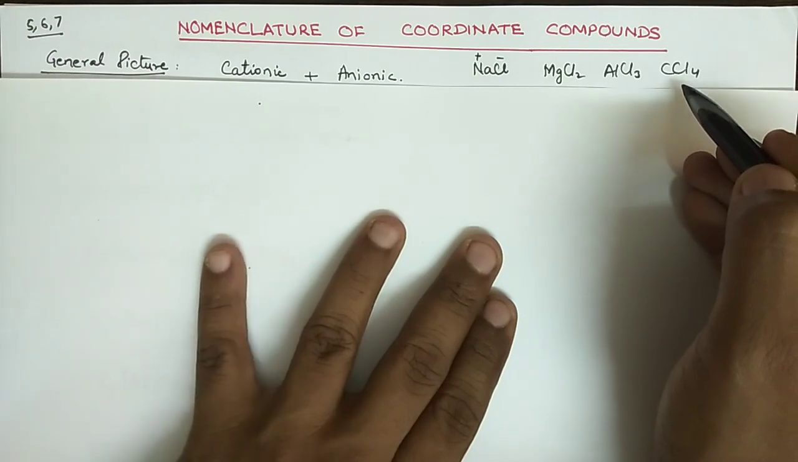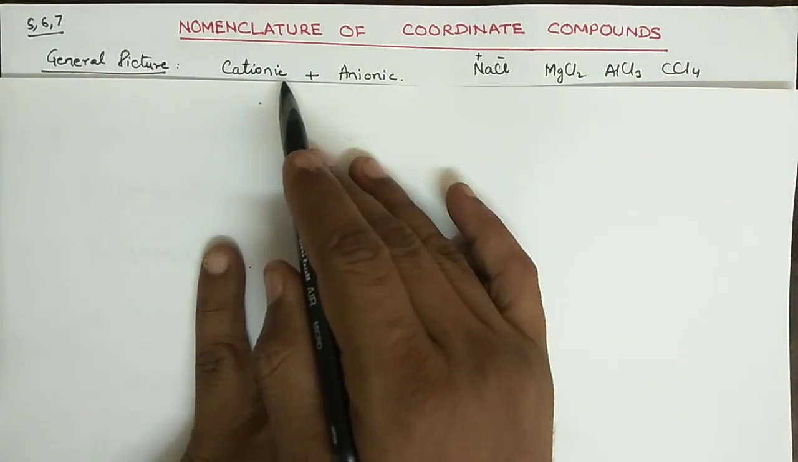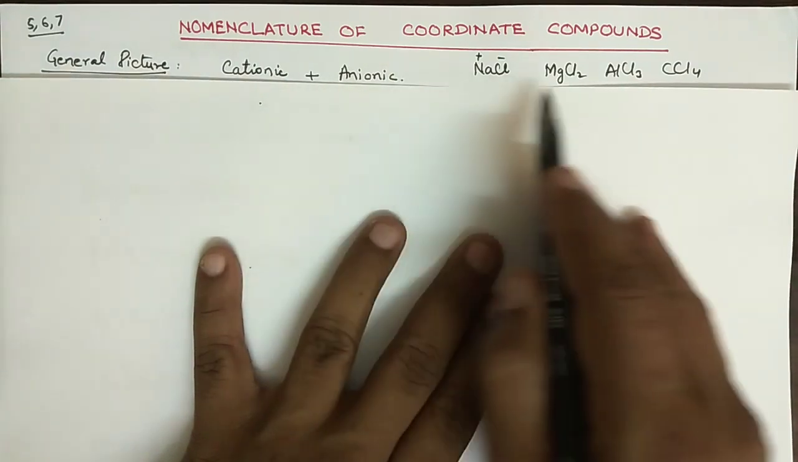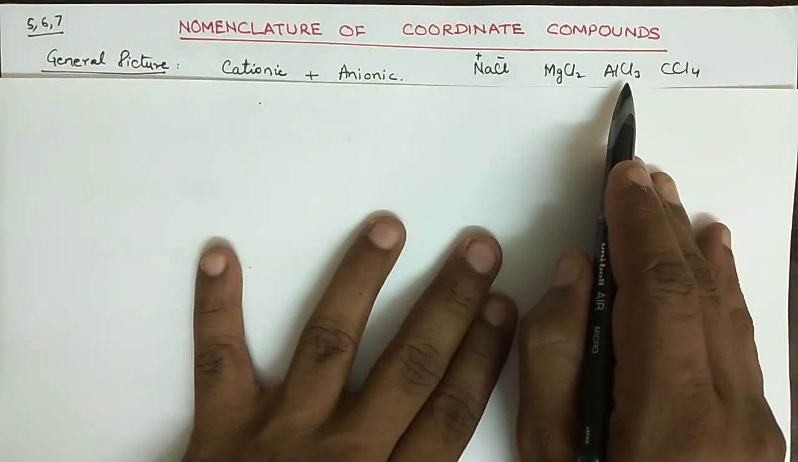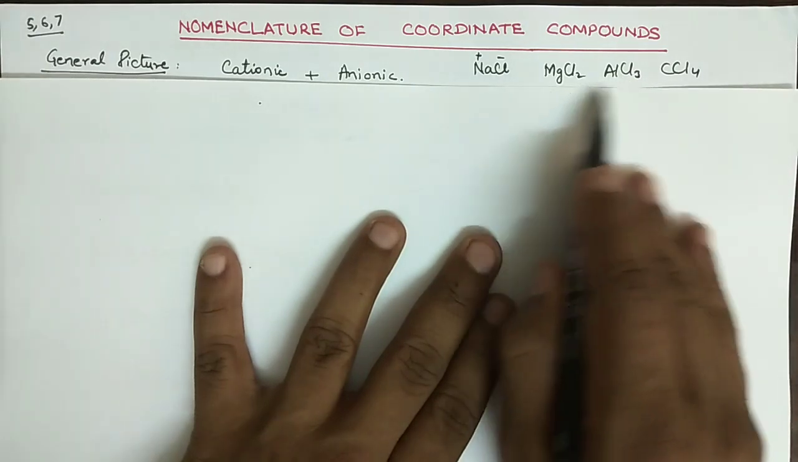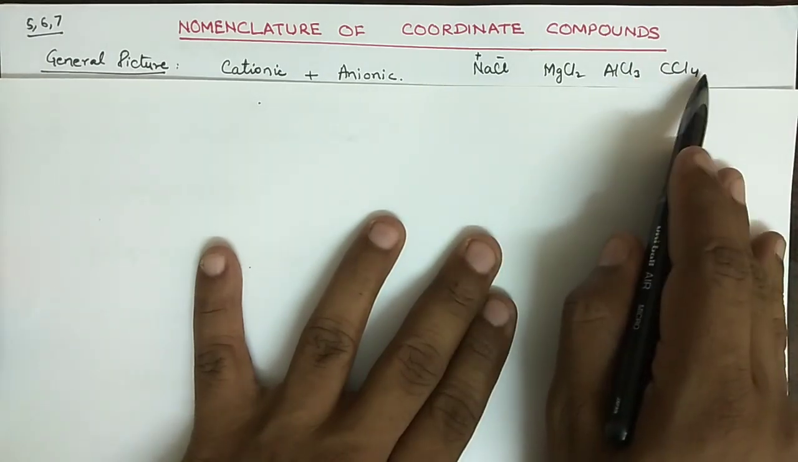So I mean to say that whenever you have to specify the cationic or anionic part, you should not mention di or tri. Di, tri should be mentioned only if the situation is covalent, right?